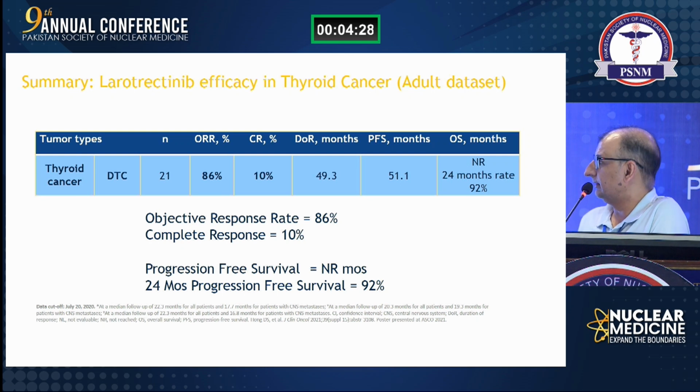This is another diagram which shows that in the differentiated thyroid cancer, 21 patients, the objective response rate was 86%, and 10% of the patients were showing complete responses, with a progression-free survival of 51 months, and the duration of response was 49%. And when this data is seen by the experts, they say it is unbelievable.